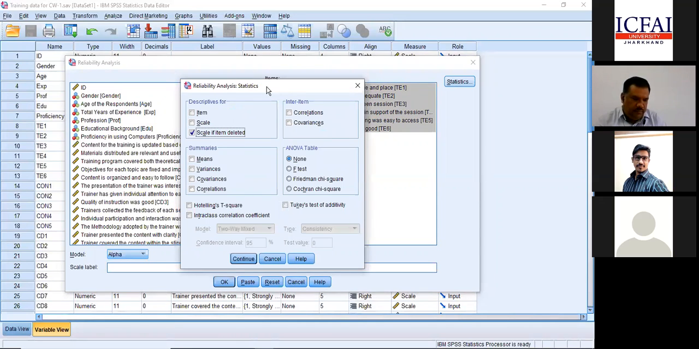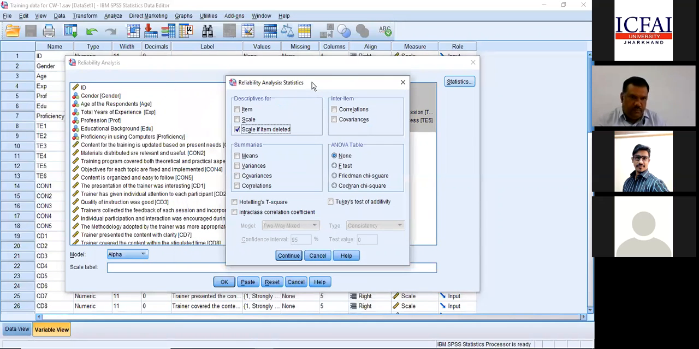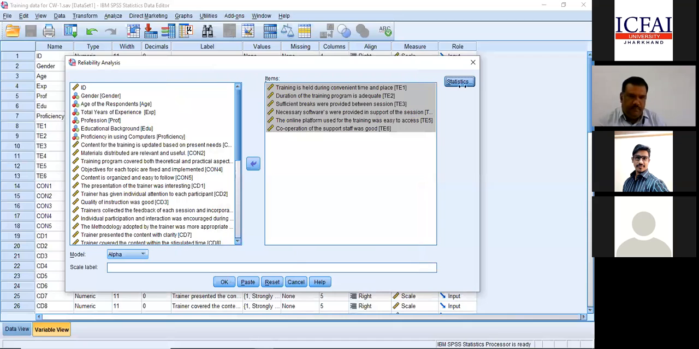I believe the process is clear. Yes, sir. Okay. Now I'm just clicking continue. There is only one option as statistics. In that I'm clicking scale if item deleted and then click OK.